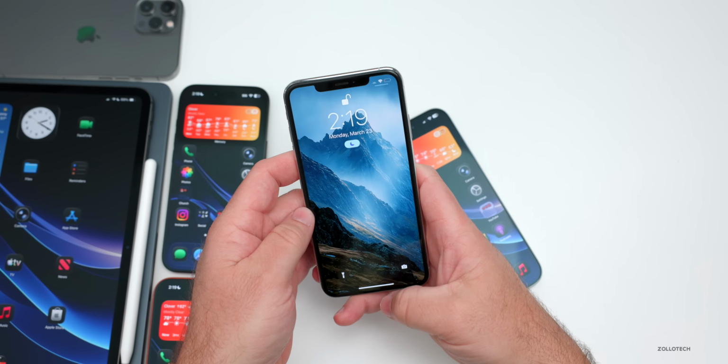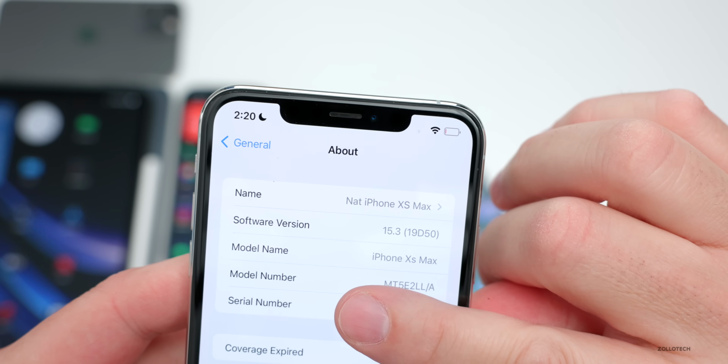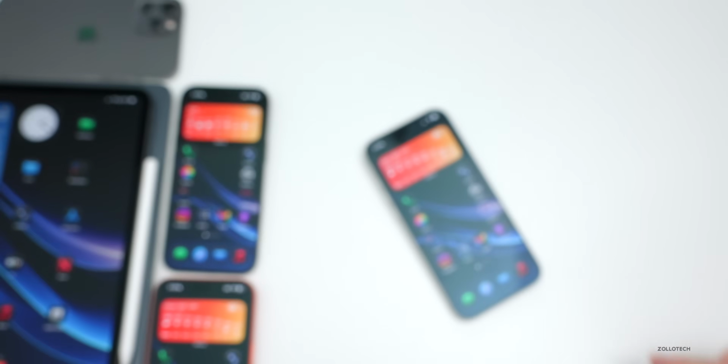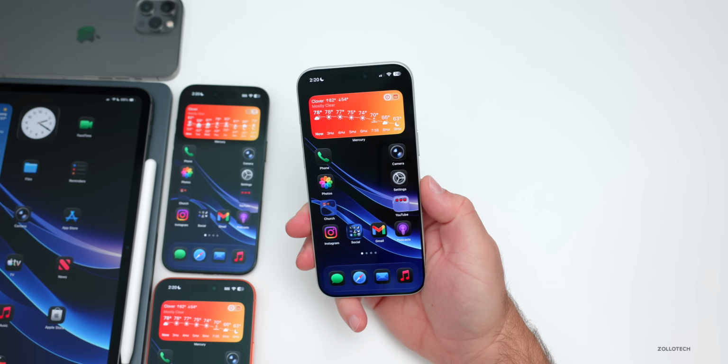Also, in previous videos, someone asked me what version my iPhone XS Max is on, so let's go ahead and quickly take a look. So we'll unlock, we'll go to settings, and it's on iOS 15.3. So for those of you just wondering, I like to have some older versions around, but someone had asked me that, so I thought I'd share.